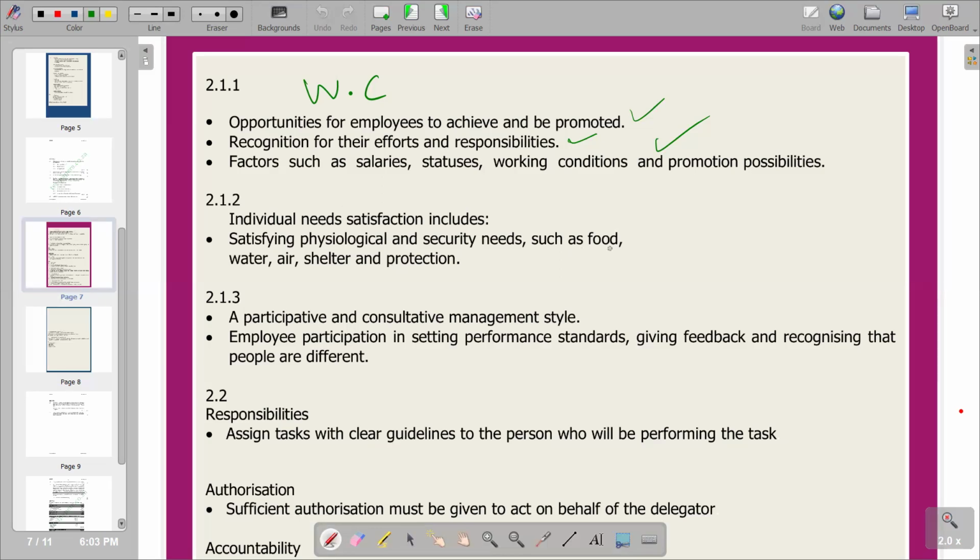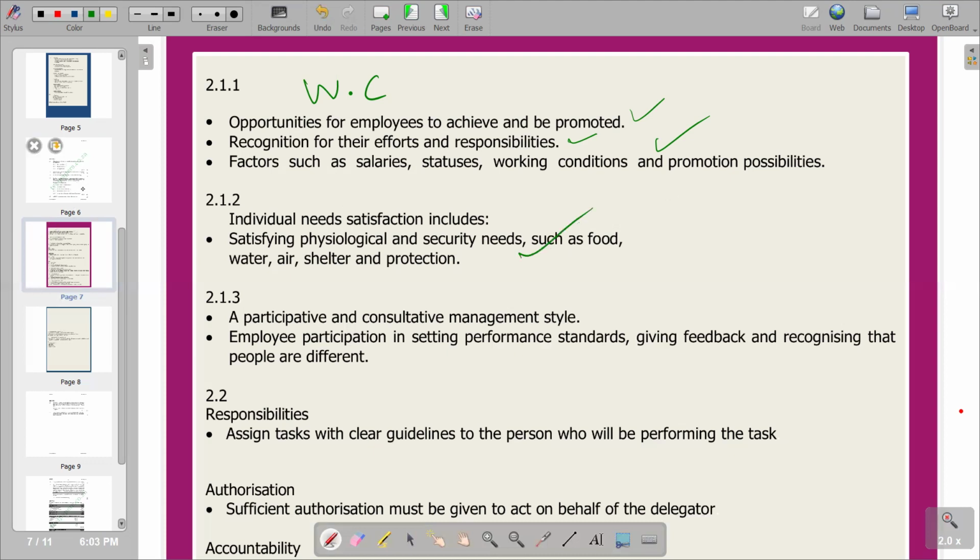The first one is satisfying physiological, shelter and protection needs. Obviously, we need to provide our workers with those basics, those security needs, so that they are motivated. This can come in the form of remuneration, salaries and wages that allow them to afford to pay for those needs. So that's what we have in the second part.